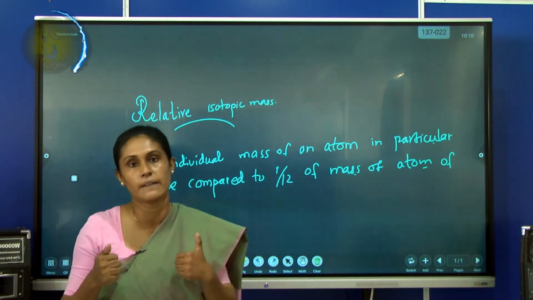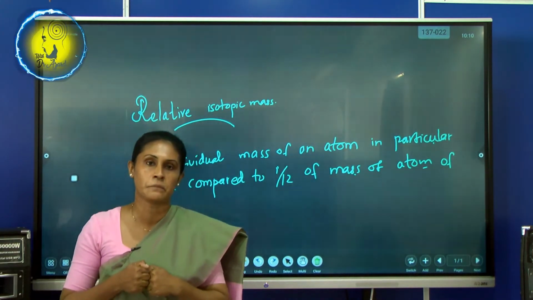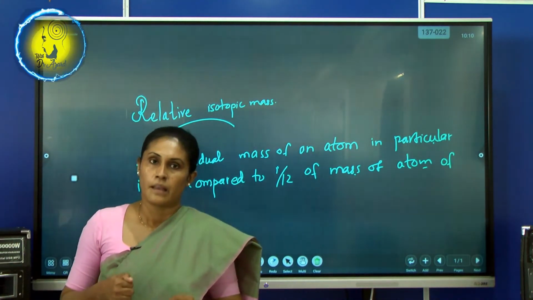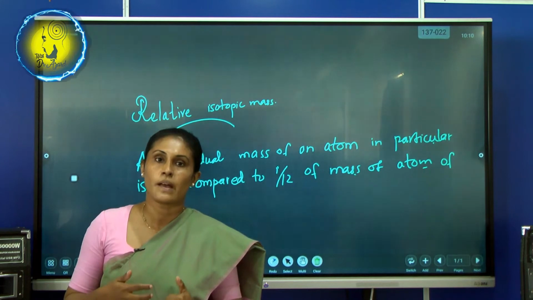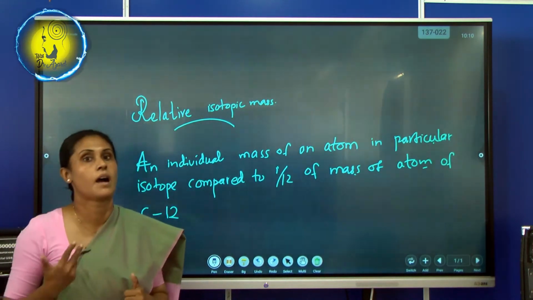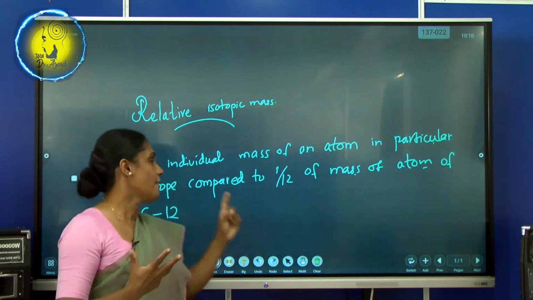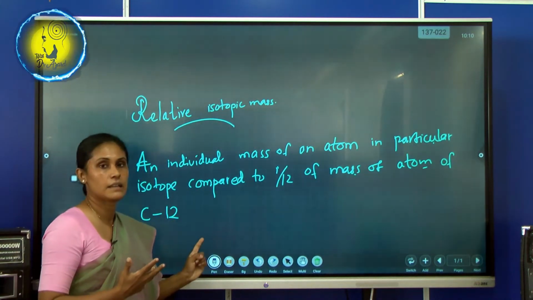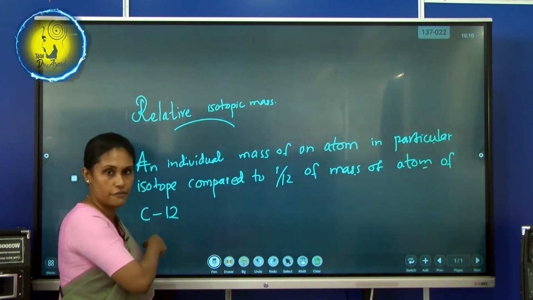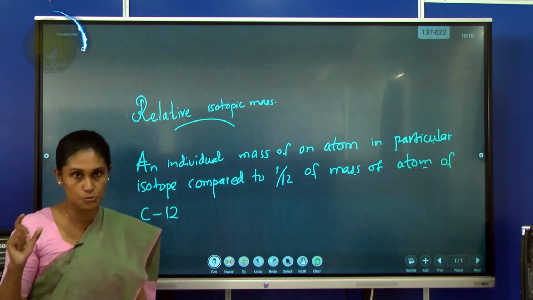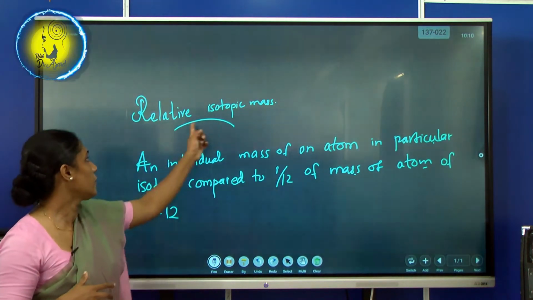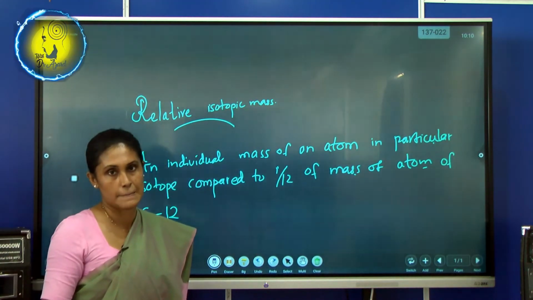We get these values, and you should remember them relatively. And why are we using carbon 12? Because carbon also has isotopes, but we are considering the mass relative to an atom of carbon 12. That is the definition for the relative isotopic mass.